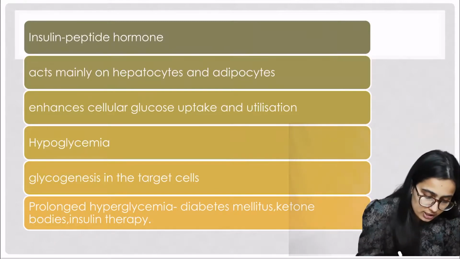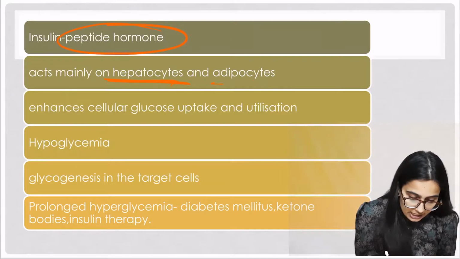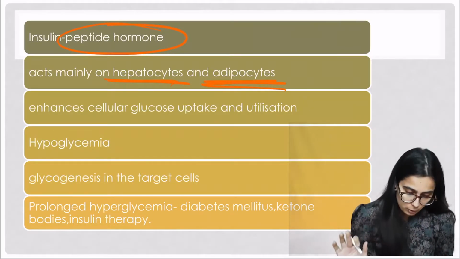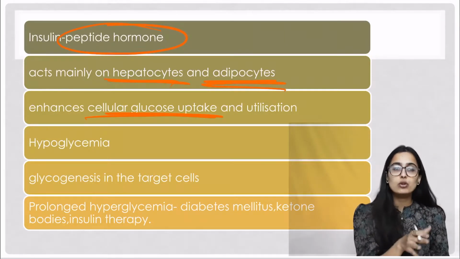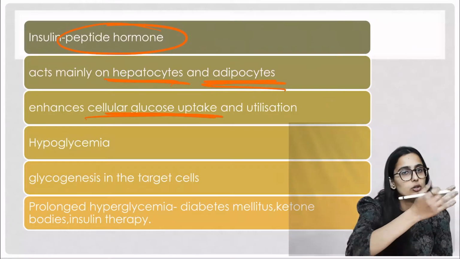Again, insulin is a peptide hormone just like glucagon, and it acts on hepatocytes and adipocytes. Adipocytes are fat containing cells. So what it does is it enhances cellular glucose uptake. अब वहाँ पे glucagon क्या कर रहा था? It was decreasing glucose uptake. ठीक है, तो क्या हो रहा था? ब्लड के अंदर ग्लूकोज इंक्रीज हो रहा था.